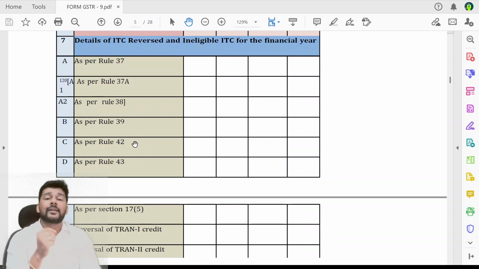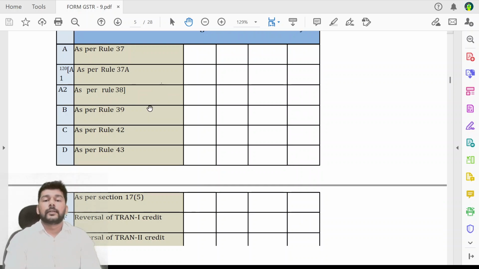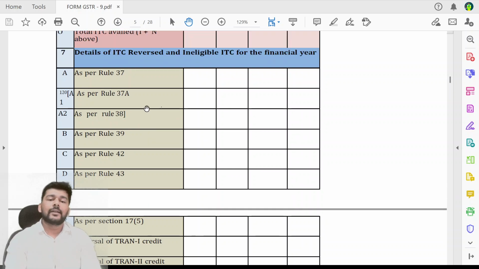If the supplier has failed to file the GSTR 3B returns, and on that basis you have made a reversal, then in your GSTR 9 table number, it will go under 37A. As per Rule 38, of course, when the banking company reverses the extent of credit that they are not entitled to avail, that will be reversed and shown over here. Rule 39, if the excess ISD credit had been availed, and if we have to reverse it,